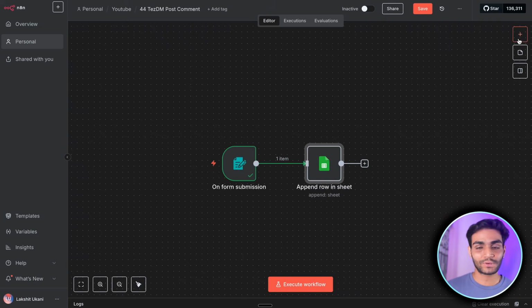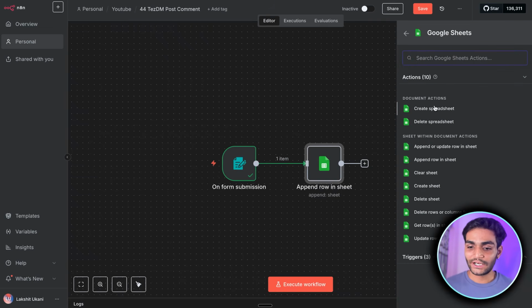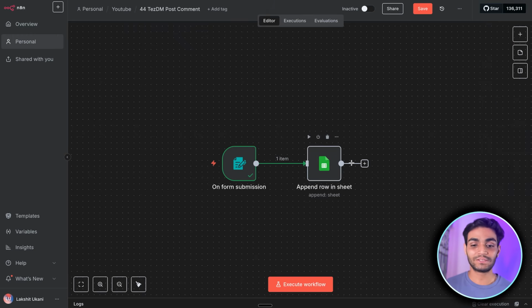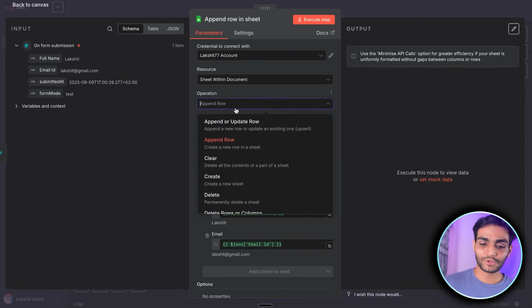For that, click on the plus icon and search for sheet. You will see this Google Sheets. Inside Google Sheets, we have all these different actions. We want to append a row inside this, correct? So for that, we'll be using append a row inside sheet. Once you have selected that, you will see a similar node over here with the append row operation. You can change the operation over here as well.